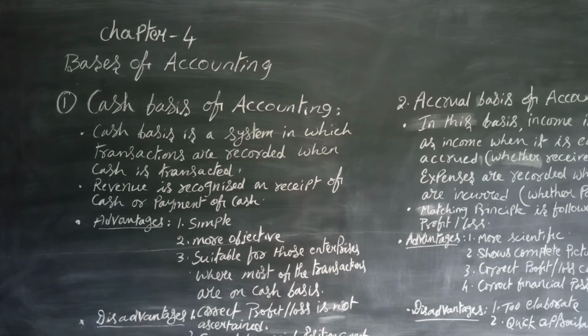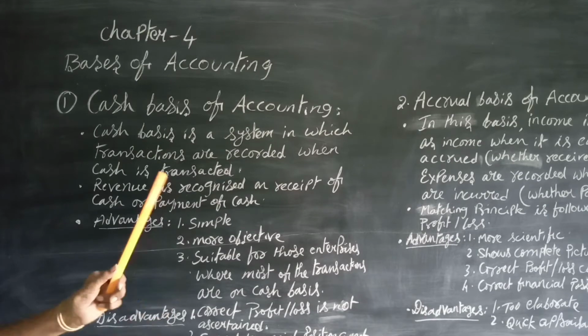For example, non-profit organizations, wherein most of the transactions take place on cash basis. Next, disadvantages. Of course, it is simple to understand, simple to record, simple to maintain, but we cannot ascertain the correct profit or loss, and we cannot know the financial position of the company exactly. This is about the cash basis of accounting.